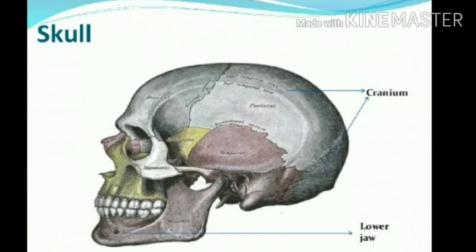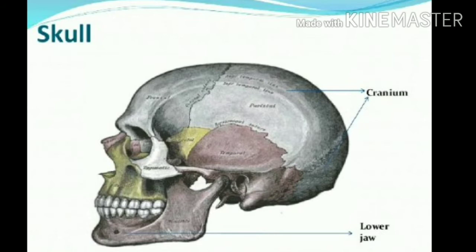So this is the hard part of the skull. All these small parts are attached to each other, and the skull is there. You are able to see the holes for the eyes and the nose, and the teeth you are able to see, and only the lower jaw we are able to move. If you put your finger near where our lower jaw is joined, you are able to see the movement. When we are talking, only our lower jaw is moving.